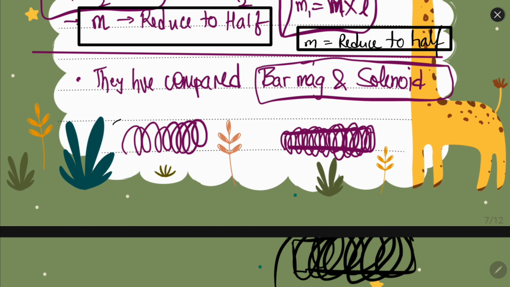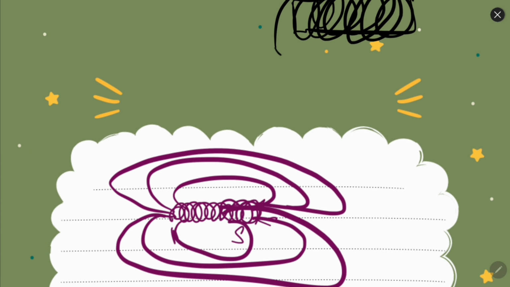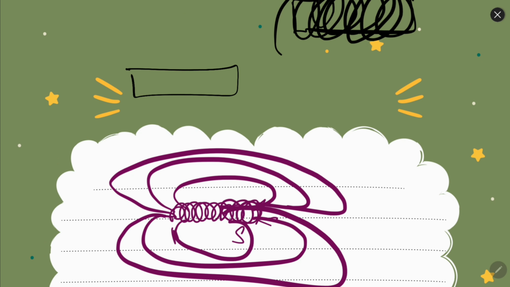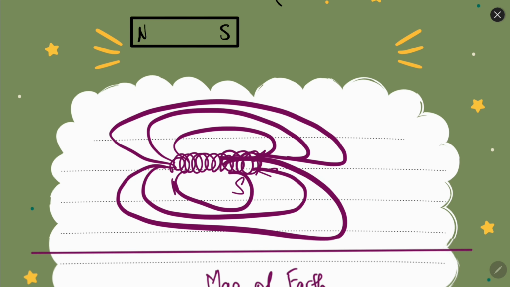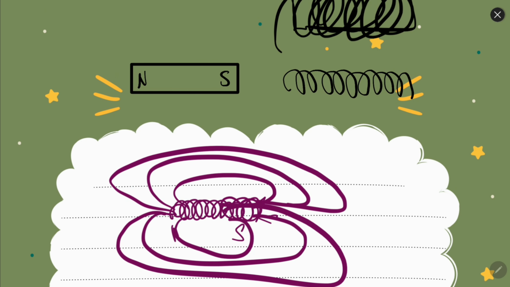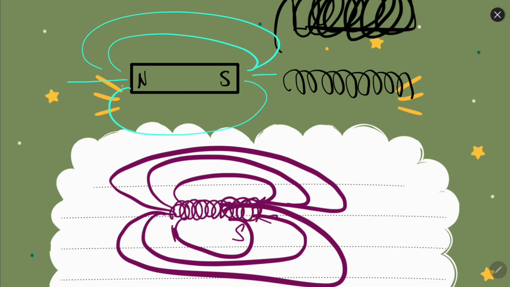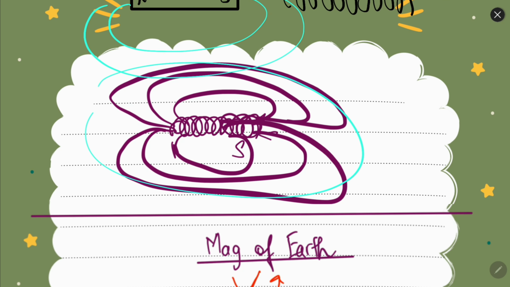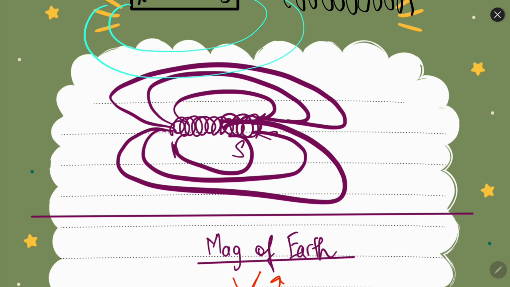Now, a bar magnet and a solenoid are quite similar in terms of magnetism. What is a bar magnet? A bar magnet looks like this, a magnet which is structured like this. And what is a solenoid? A solenoid is a coil of wire having multiple turns like this. It is observed that the magnetic field lines for a bar magnet are quite similar to those of a solenoid, almost the same.